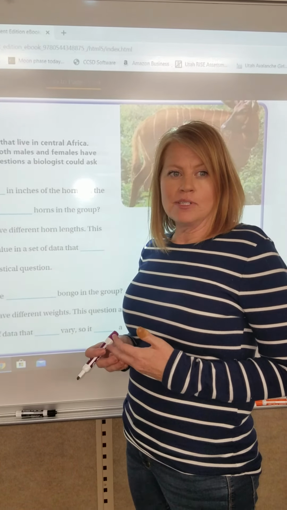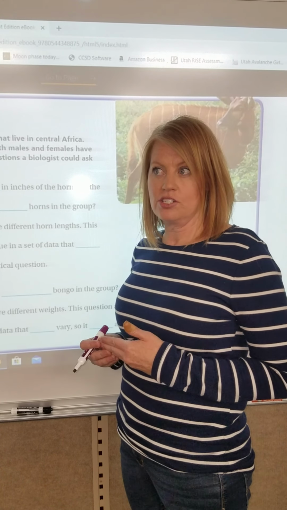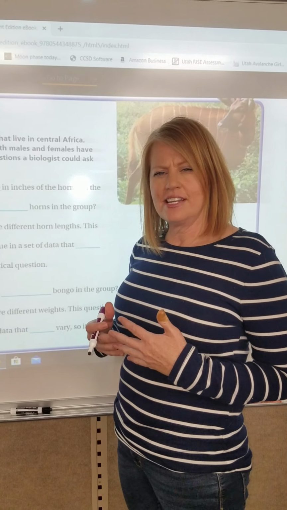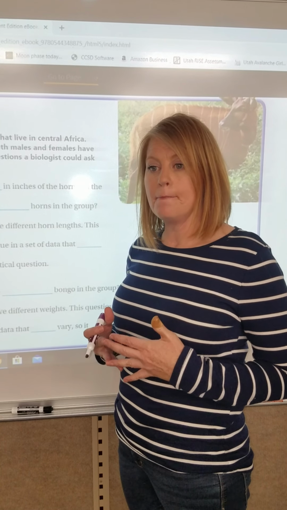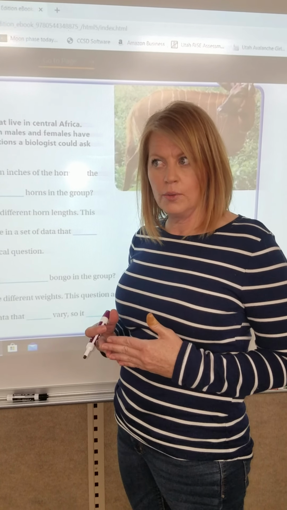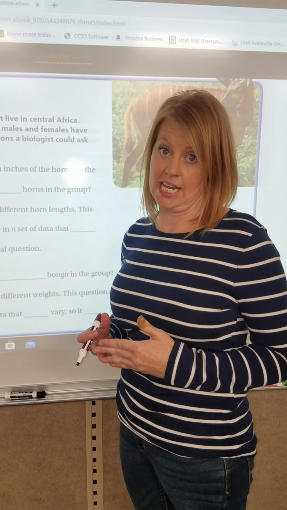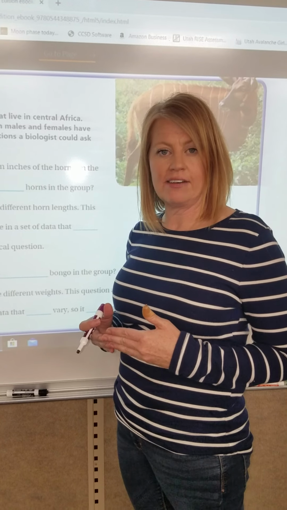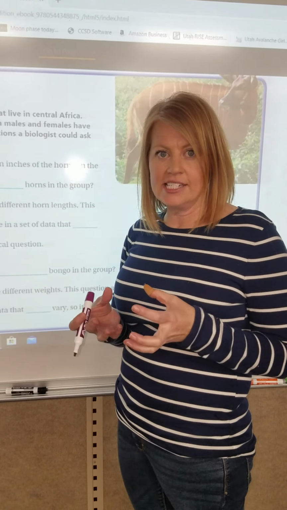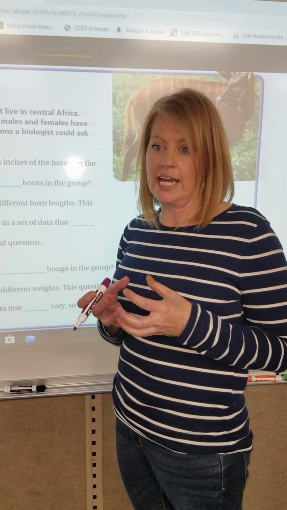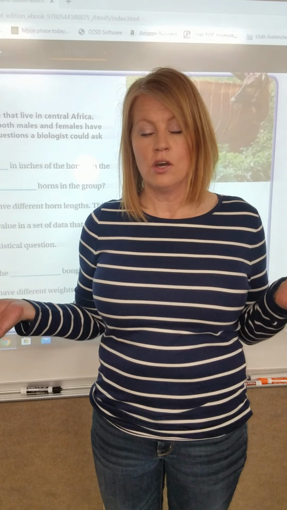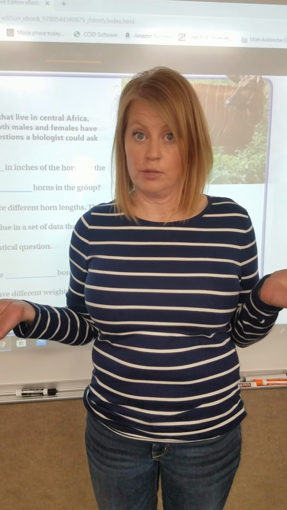Now, sometimes we can have a statistical question where the answer doesn't necessarily vary, but in order to know the answer, we had to have gathered some data. So another way we can have a statistical question is if we gathered a lot of data and then based on that, we asked a question. Let's say I asked our whole class what your favorite ice cream was.